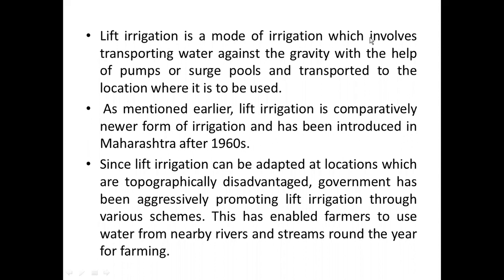Since lift irrigation can be adopted at locations which are topographically disadvantaged, the government has been aggressively promoting lift irrigation through various schemes. This has enabled farmers to use water from the nearby rivers and streams throughout the year for farming.